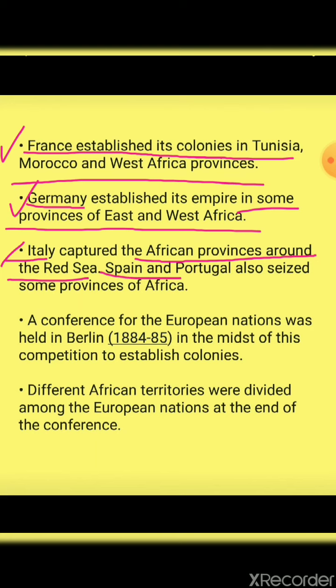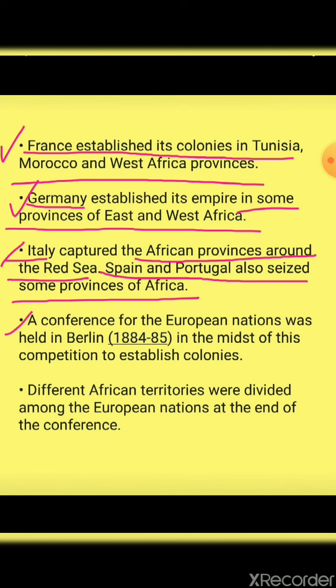Spain and Portugal also seized some province of Africa. See students, I'm repeating it again and again: which Western countries captured different regions of Africa, right? First was England, second was France, third was Germany, we saw Italy, now comes Spain and Portugal. Spain and Portugal also seized some province of Africa.